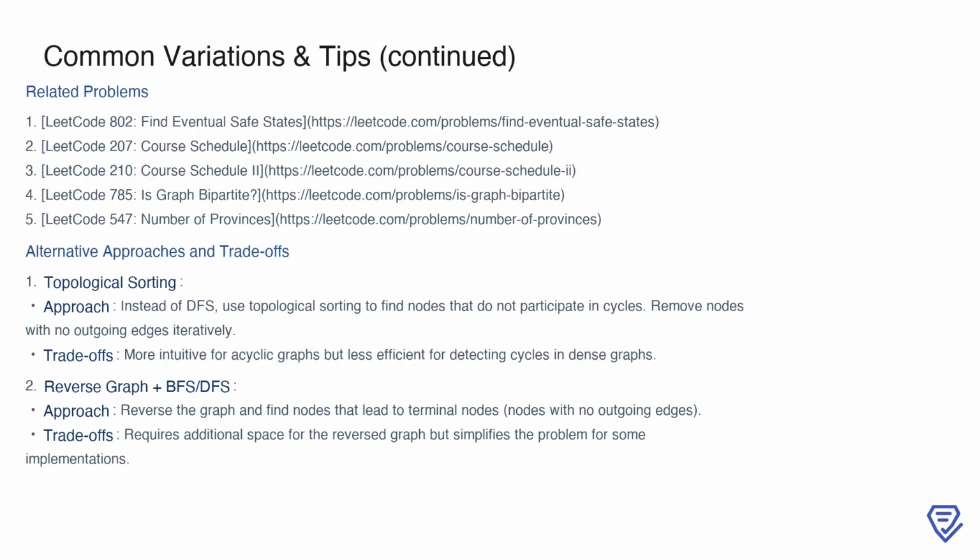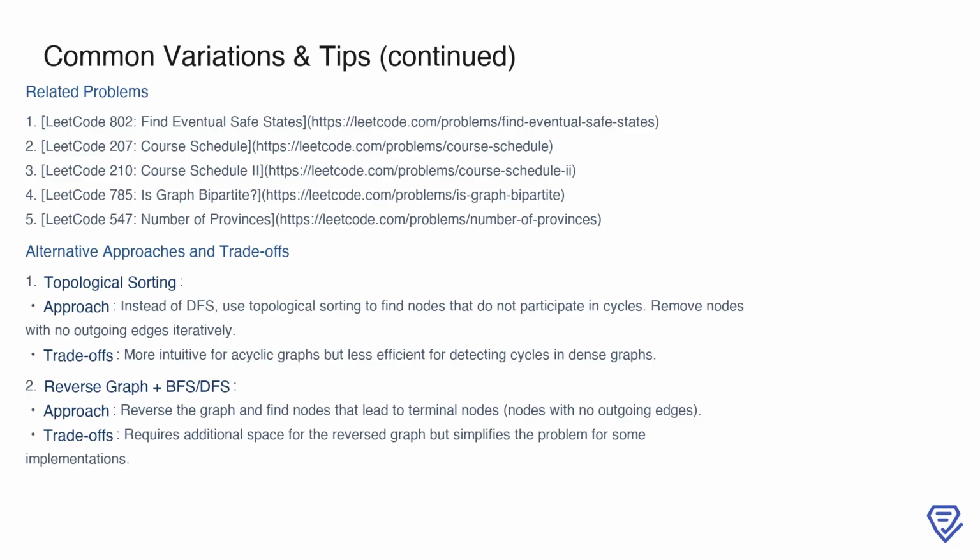There are several related problems that share similar concepts with the eventual safe states problem. For instance, LeetCode 207 and 210, both centered on course scheduling, involve cycle detection in directed graphs. Similarly, problems like LeetCode 785, which checks if a graph is bipartite, or LeetCode 547, which counts the number of connected components, focus on graph traversal techniques. Exploring these problems will deepen your understanding of graph algorithms and their variations.